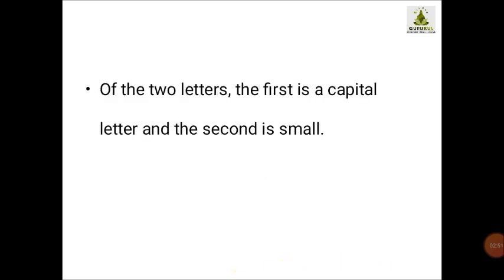Okay, and out of the first two letters, always the first letter is capital and the second letter is small. So this is a very important thing which you should know, that the first letter is the capital letter and the second letter is the small letter of that element. Okay, so these were the symbols which we use in the nomenclature system to give names to the elements in chemistry.